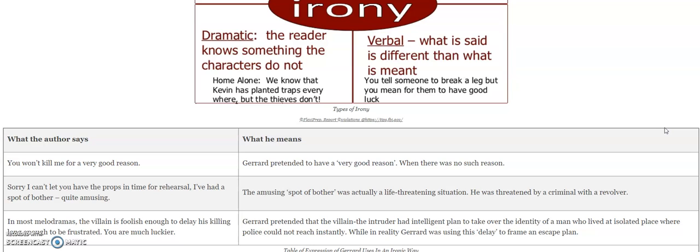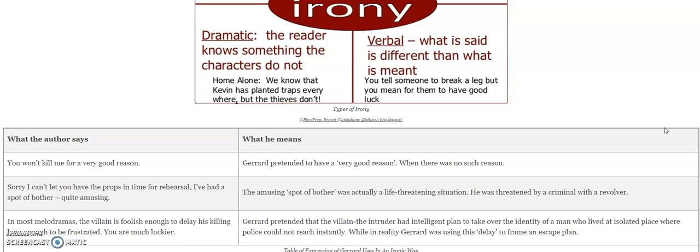Now, the amusing spot of bother was actually a life-threatening kind of situation. He was threatened by a criminal with a revolver. So that is the expression over here, and it's a verbal irony.